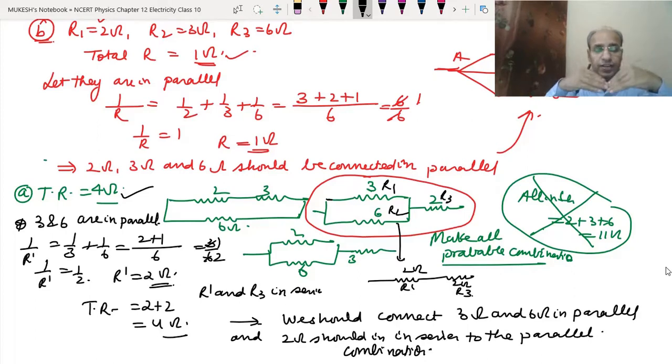So whenever you find some problem in this type of question, just make all the probable diagrams. Make all the probable diagrams and try to calculate all the diagrams. So whatever diagram gives you the desired result, you just do according to that. Okay, this is the best way of solving these types of questions, rather than just hit and trial. Okay, now the next question.